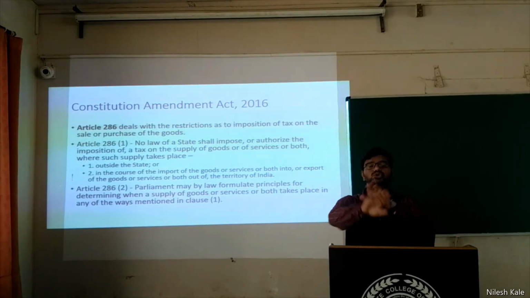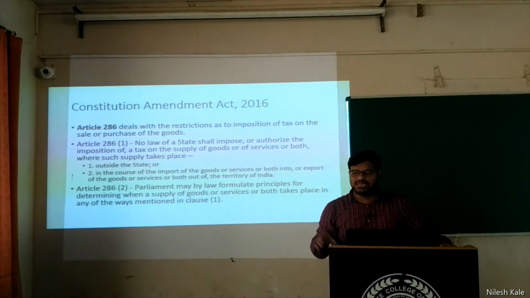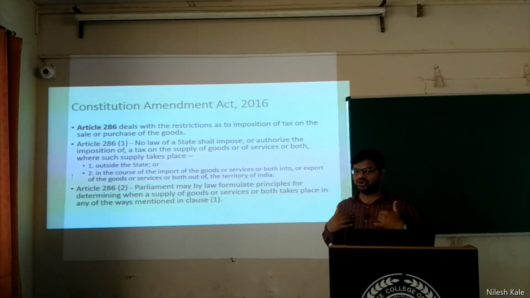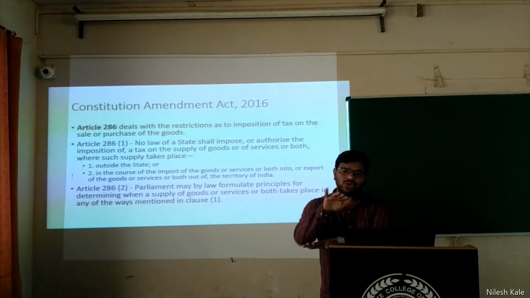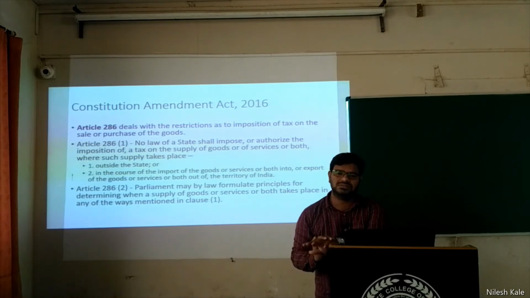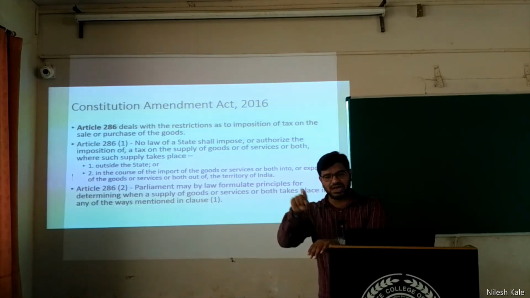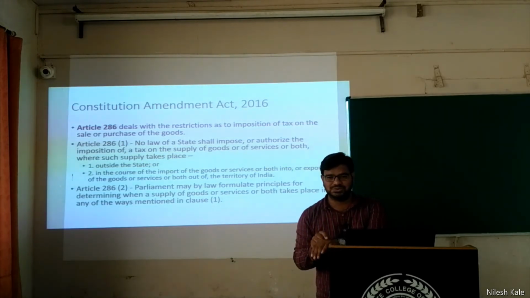What do you mean by this? No state has the power to tax transactions which are happening outside the state. I am in Karnataka. I am the central government. I am the state government of Karnataka. Whatever transactions are happening in Karnataka, you can tax that. If something happens in West Bengal, can you tax it? No. It is common sense, right? Now, if there is a transaction happening between Karnataka and West Bengal, can you tax it? The answer is no. You know why?